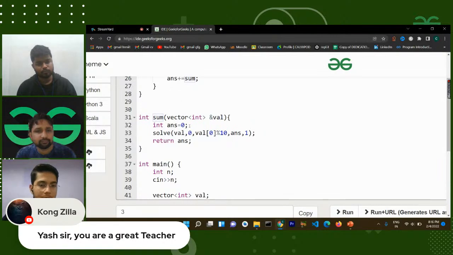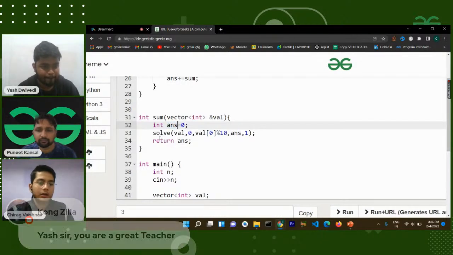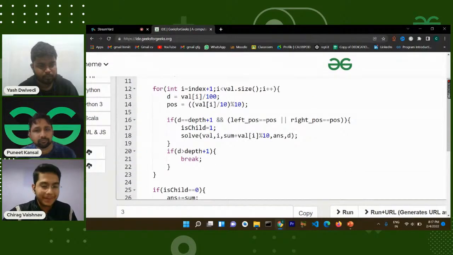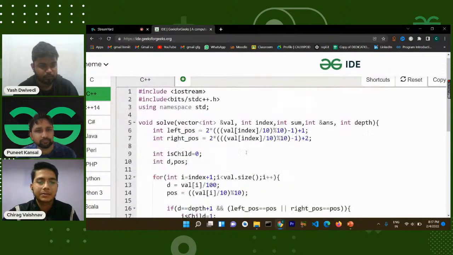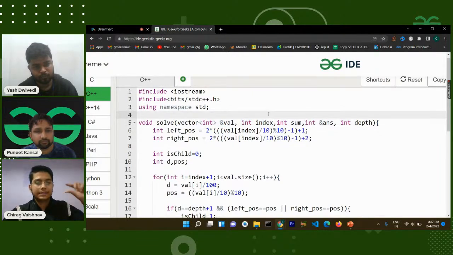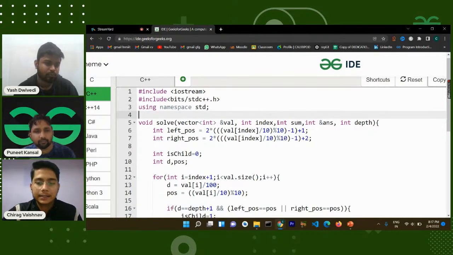In the sum function, I have used int answer equals 0. In the answer variable I will get my final answer, and I have called a function here, solve. All the things that I have implemented reside in this function. You can see I have taken 5 inputs. The first is the input vector. The second is the index, the current index of the node in that array or vector.